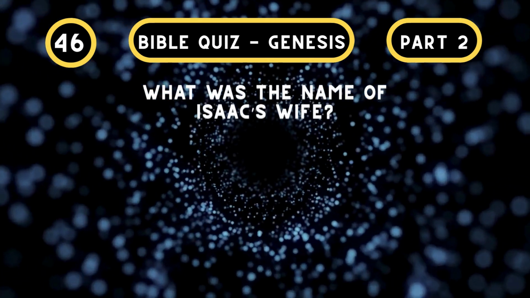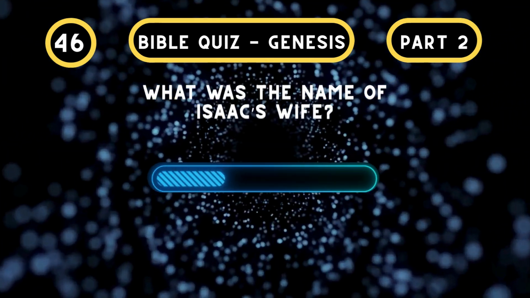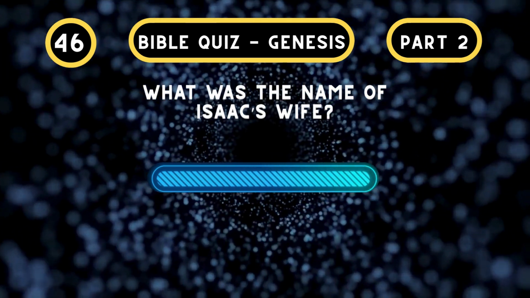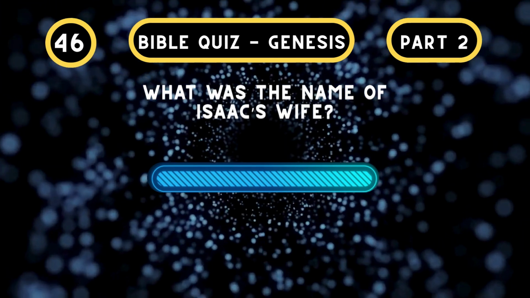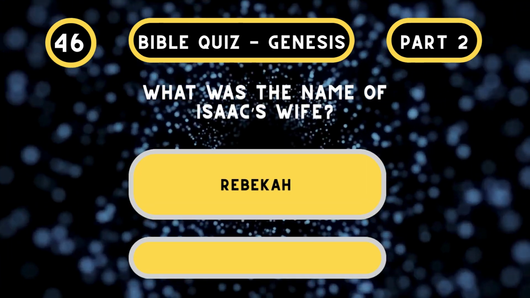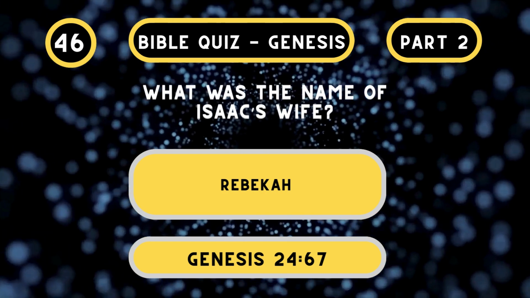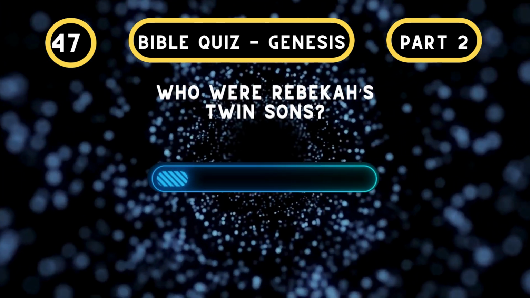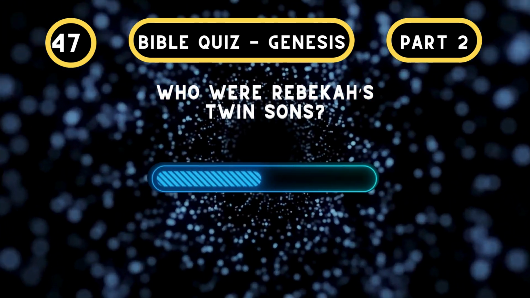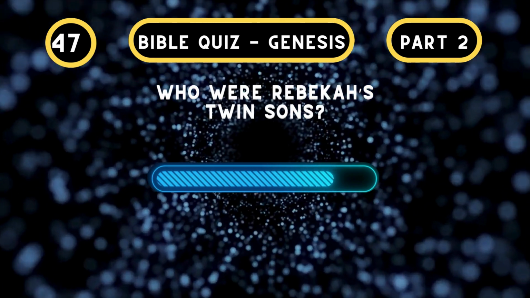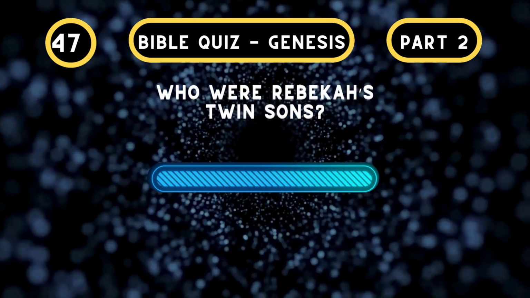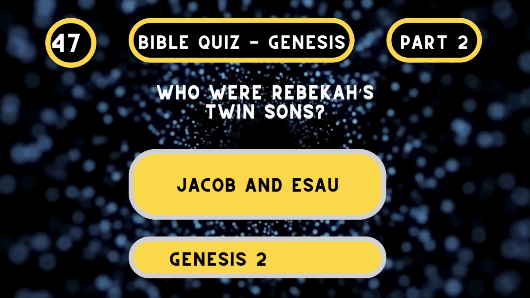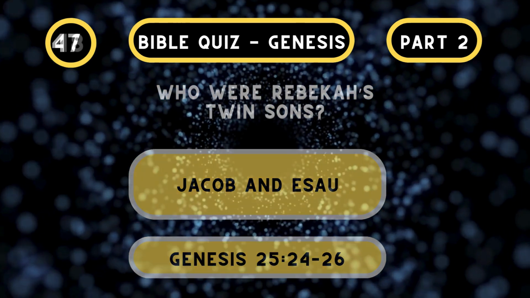What was the name of Isaac's wife? Rebekah. Genesis chapter 24, verse 67. Who were Rebekah's twin sons? Jacob and Esau. Genesis chapter 25, verses 24 to 26.